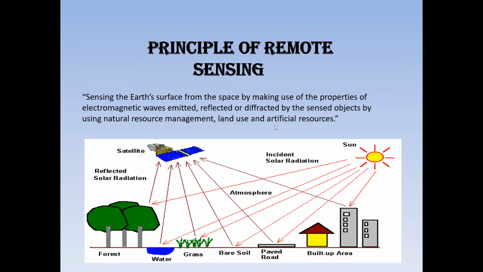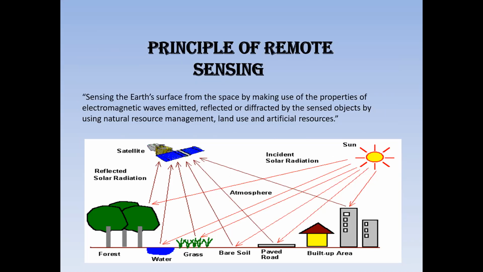Principle of remote sensing. This system is also known as a passive system. The main principle of remote sensing. See the picture. The sun rises in the air. Entire forest condition, water condition, grass, paved roads, built-up areas, and atmosphere condition. This reflected solar radiation goes to the satellite, gathering the information, developing the electromagnetic energy for the resource.